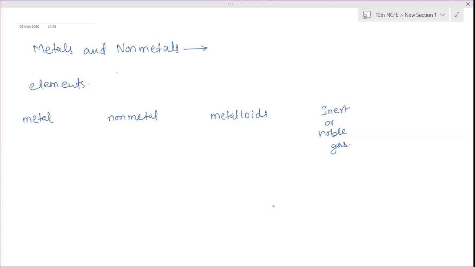Along with that, metalloids and inert gases have been separated chemically. So what are non-metals? Atoms of non-metals have the property of gaining electrons. Generally, they have 5, 6, or 7 electrons in their valence shell, and due to that they have the ability to gain electrons and form negatively charged ions. Such elements are considered non-metals. Now, what are metalloids? Metalloids generally have properties intermediate between metals and non-metals.